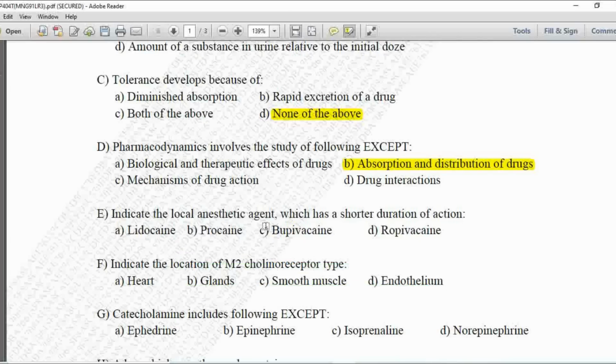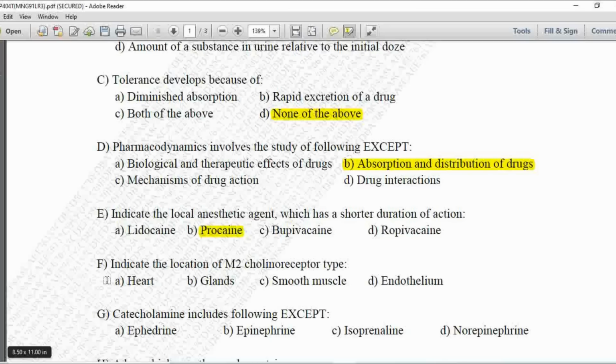Next MCQ. Indicate the local anesthetic agent which has a shorter duration of action. Option A is lidocaine, B is procaine, C is bupivacaine and D is ropivacaine. The local anesthetic agent which has a shorter duration of action is procaine. So option B is correct.